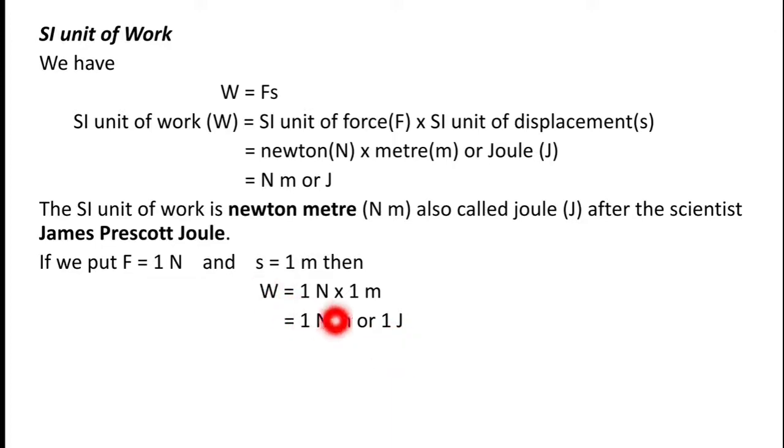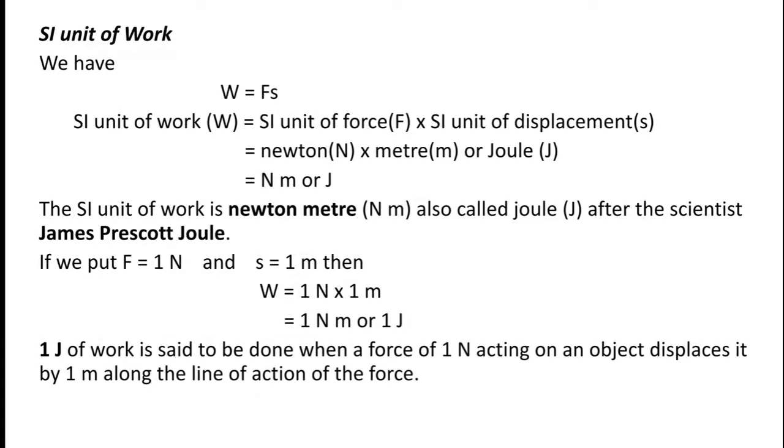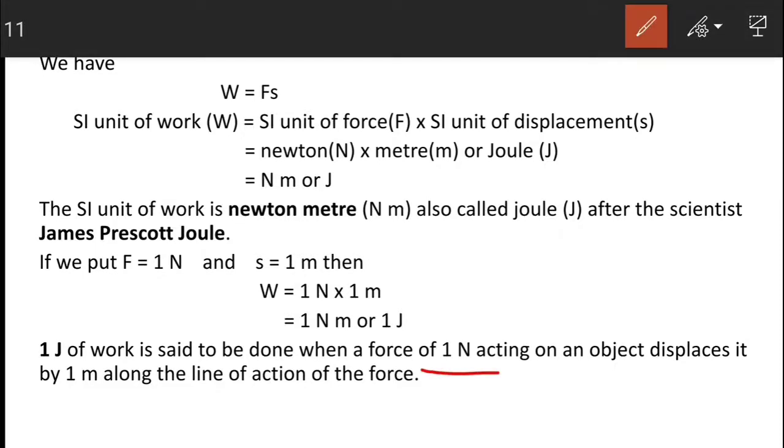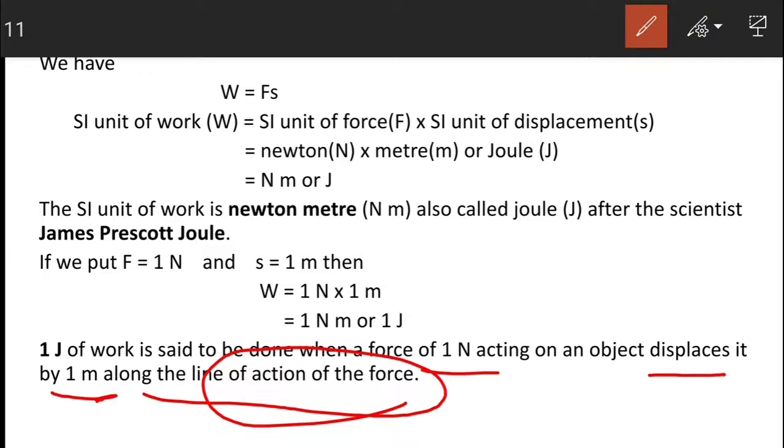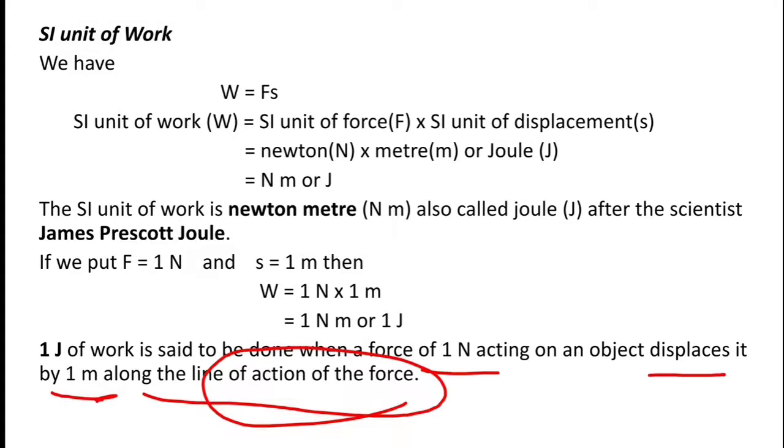So from this expression we can define 1 joule of work. 1 joule of work is said to be done when a force of 1 Newton is applied on an object and the object gets displaced in the direction of the applied force by 1 meter. So we can write here: 1 joule of work is said to be done when a force of 1 Newton acting on an object displaces it by 1 meter along the line of action of the force. So this is the definition of 1 joule of work.